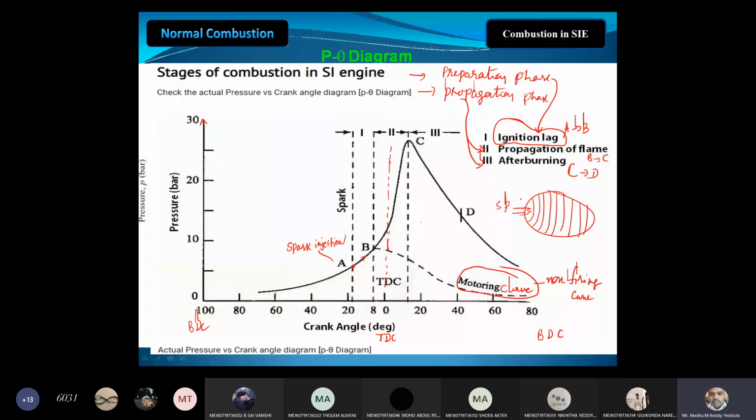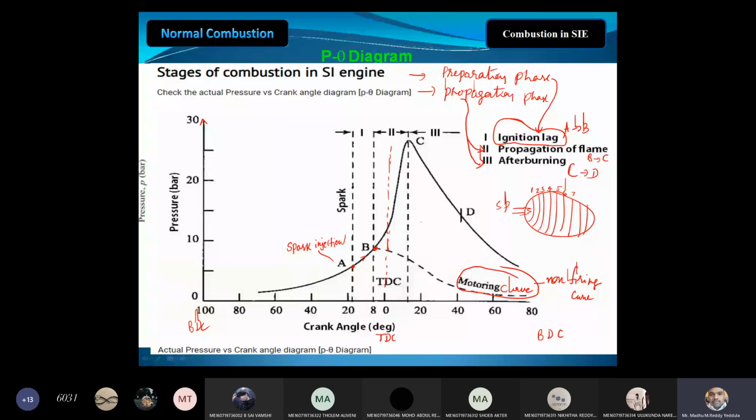This layer 1 will be burned. Due to that, heat will be liberated, and this will affect the second layer. Now the second layer will start burning, and due to this the third layer will burn, then the fourth layer, fifth, sixth, seventh. Once the chemical reactions attain point B, the flame starts traveling rapidly. Because of that only we are getting this much peak pressure.